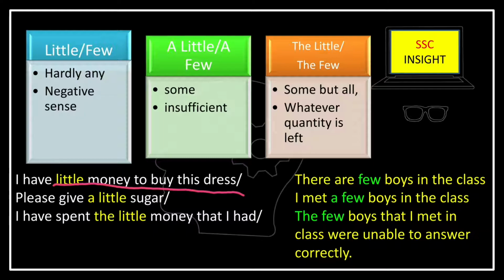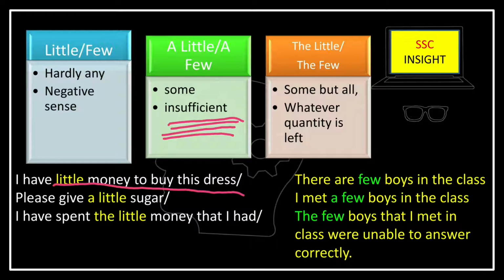But if he wants 10,000 and I have at least 1,000 rupees, then with respect to 10,000 there is something, at least something comparable, but it is still insufficient, as he needs 10 times what I have. So in that case I will say that I have a little money. I have a little money because I have insufficient money to lend him the 10,000 he needs to borrow from me.